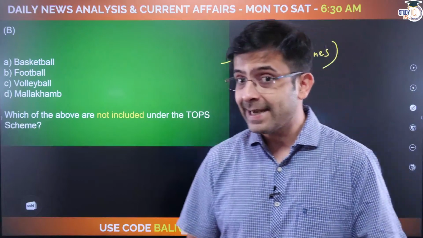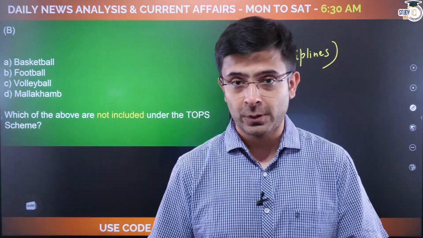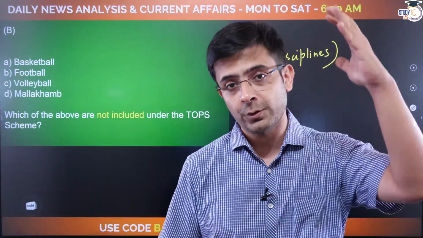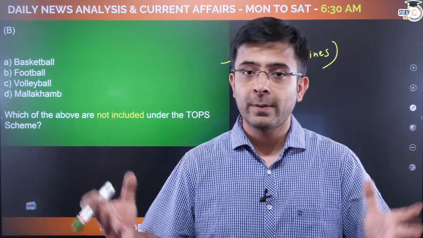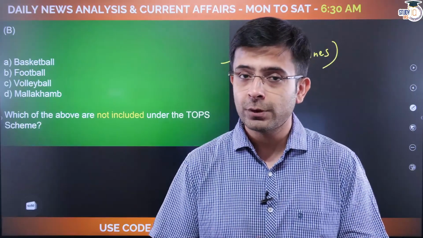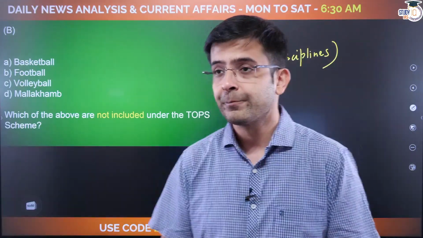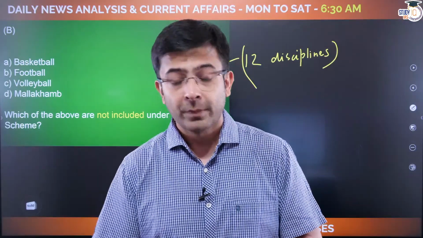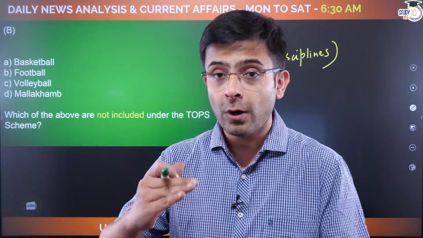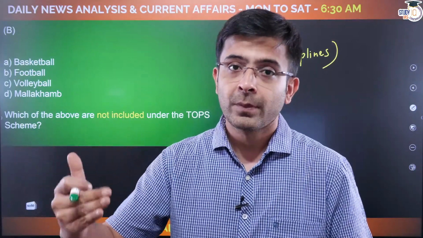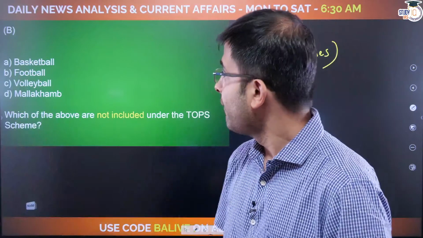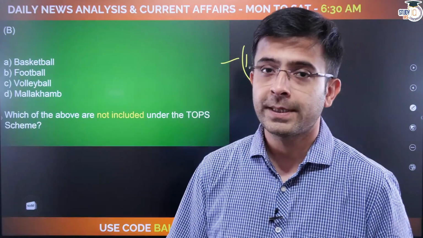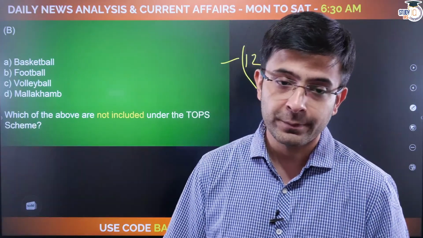So which of the above are not included now? The sports that are included under the TOPS scheme are the high priority sports, wherein you do not find the infrastructure or the bottom up approach of growth that is required. So you're looking at sports like archery, or golf, kabaddi. Kabaddi, in fact, is again not in the TOPS scheme, but all of these sports, say javelin, are included, whereas basketball, football, volleyball, Malakhamb are not a part of the TOPS scheme. Similarly, cricket is also not a part of the TOPS scheme so far.